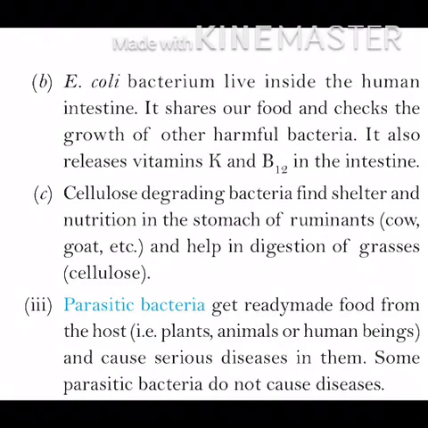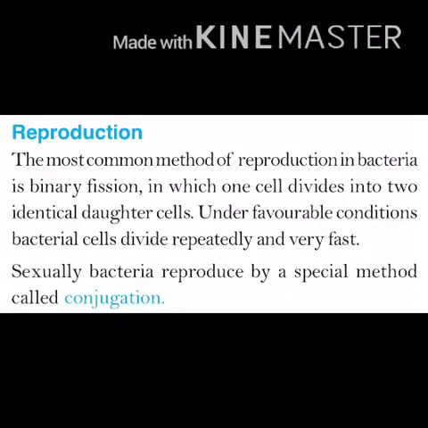But some parasitic bacteria do not cause diseases. So these are different modes of nutrition in bacteria, autotrophic and heterotrophic, and under heterotrophic we learned about symbiotic and parasitic.